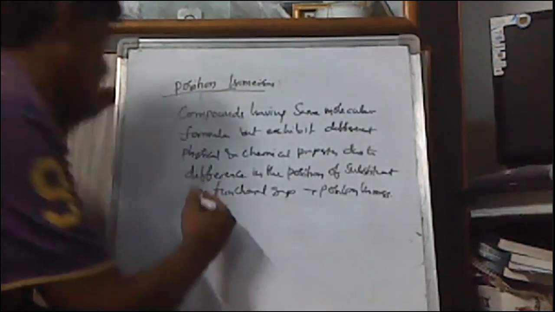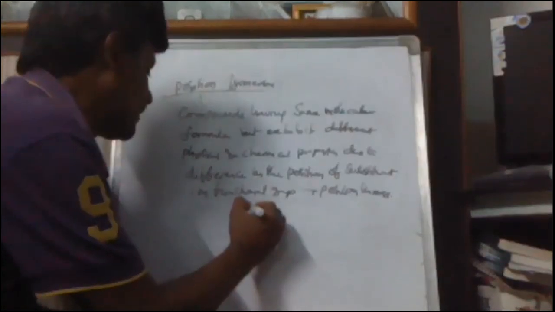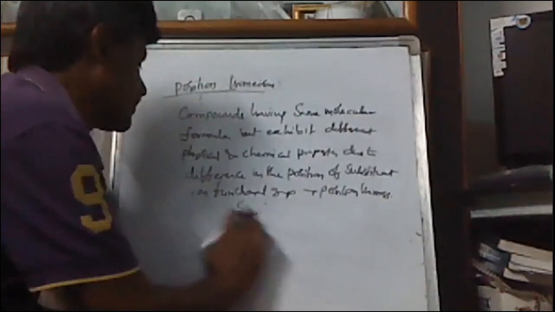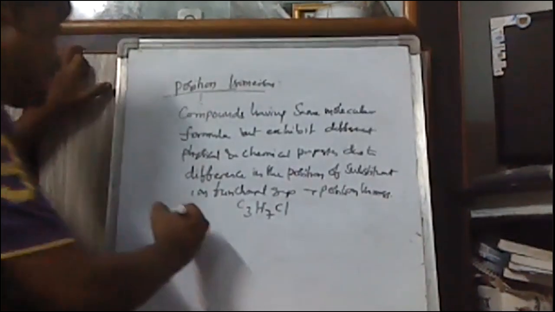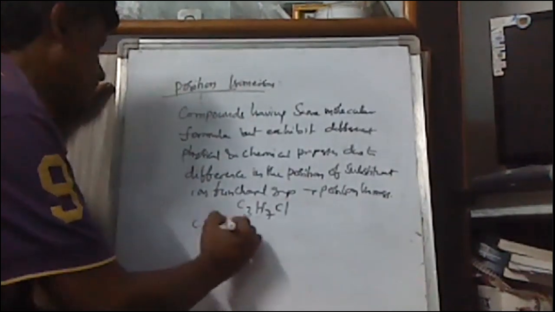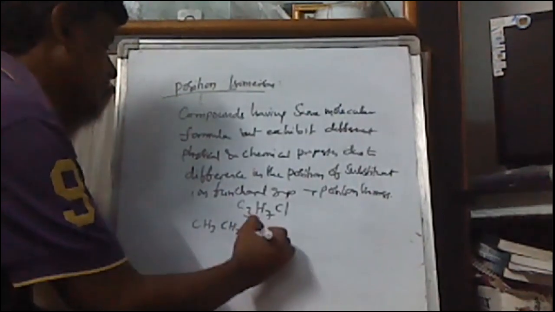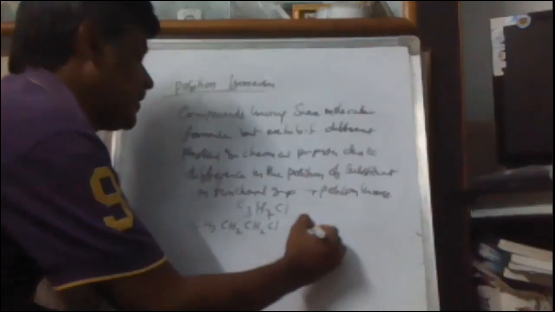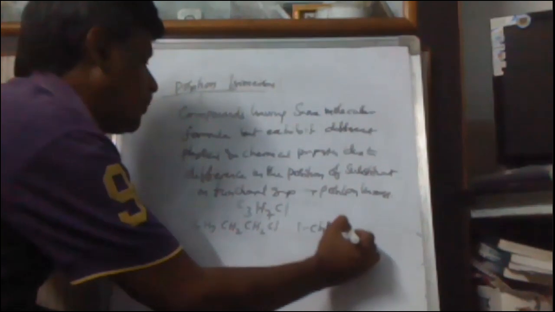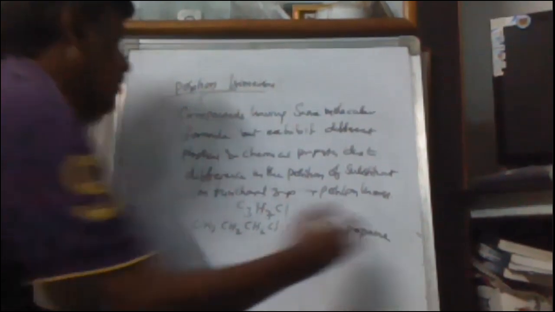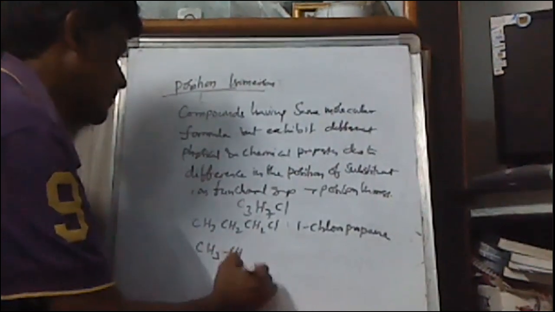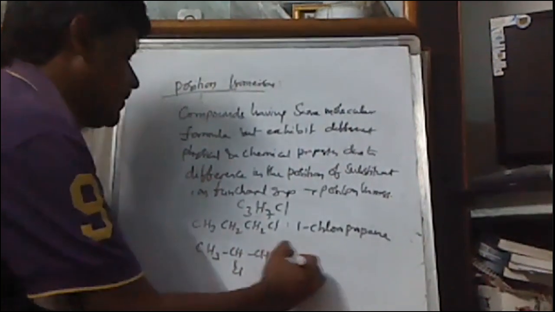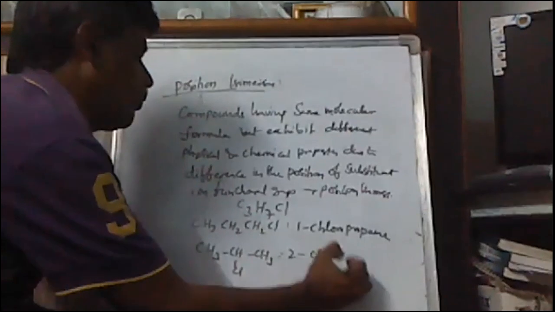Let me take another example. For example, C3H7Cl. If you take CH3CH2CH2Cl, its name is 1-chloropropane, and we can write the other as CH3CHClCH3.